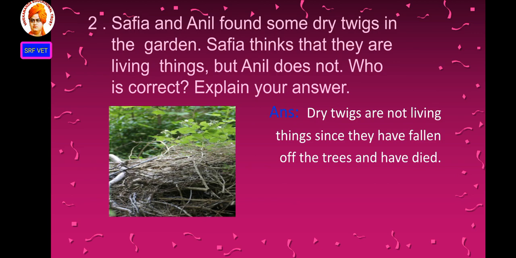Whose answer is correct? The answer is: dry twigs are not living things since they have fallen off the trees and have died. Okay. So once again, dry twigs are not living things since they have fallen off the trees and have died.